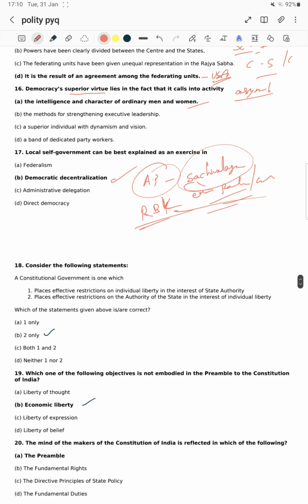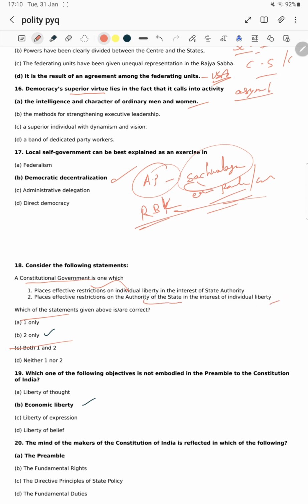Next question, consider the following statements. What is a constitutional government? The first: it places effective restrictions on individual liberty in the interest of state authority. Restrictions on individual liberty? The constitution will put restrictions on the state's power. No sir, it limits the state itself by giving liberty to the individual. Statement 1 is wrong. Let's see statement 2: places effective restriction on the authority of the state.